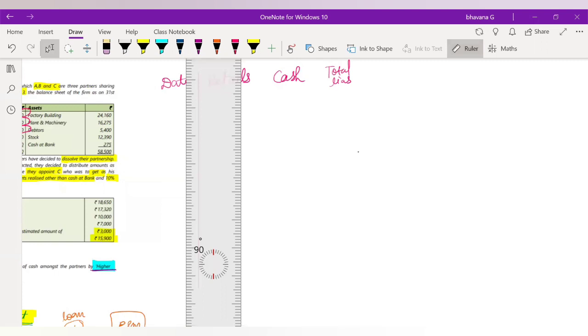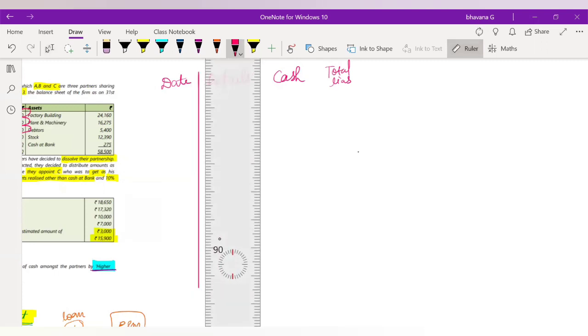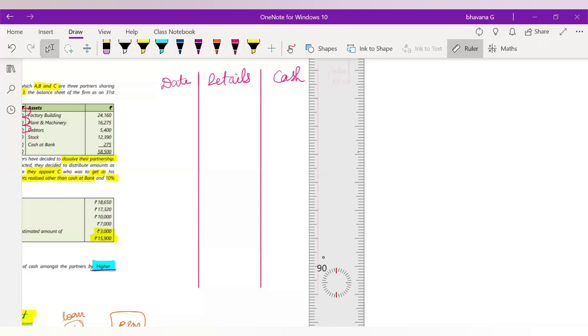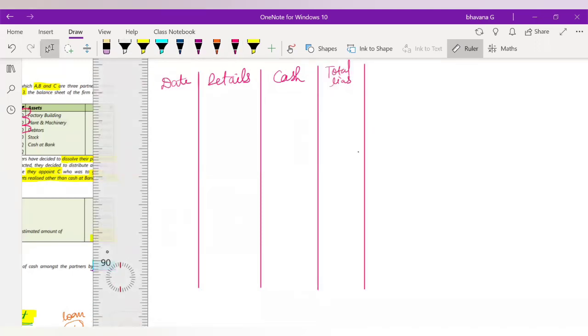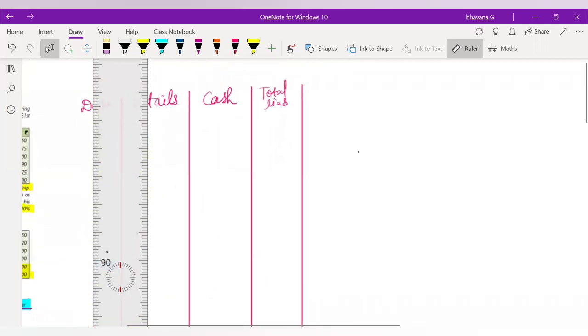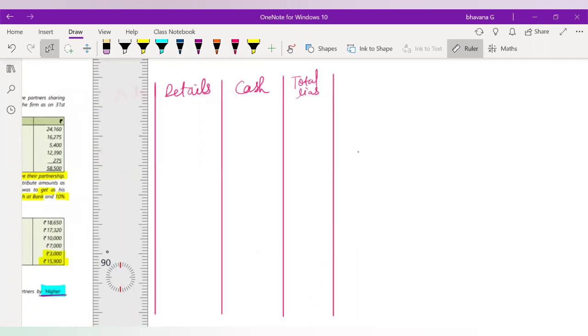Okay, so these are the 4 columns that will compulsorily come in each and every sum. So always remember these 4 columns: date, details, cash, and total liability. Now, what difference is going to be in other sums is that after total liability, you have to write the order in which the liability is going to be paid.